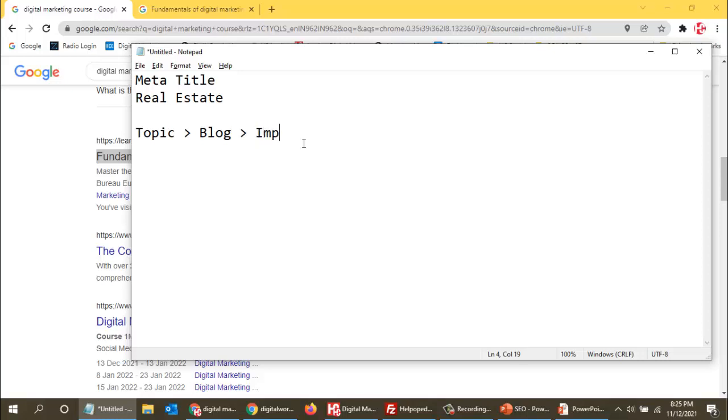Over here, definitely my keyword is real estate. So I will use real estate over here. Real estate is my main keyword on which I want to write a topic. My topic is on real estate. But just real estate will not work. I need to use all supporting keywords which are related to real estate.